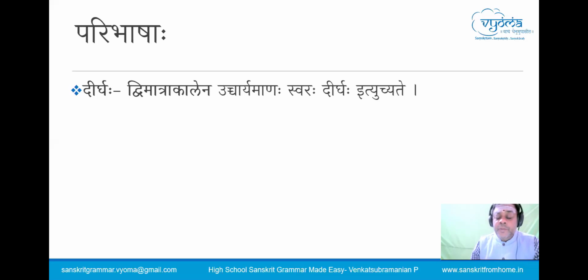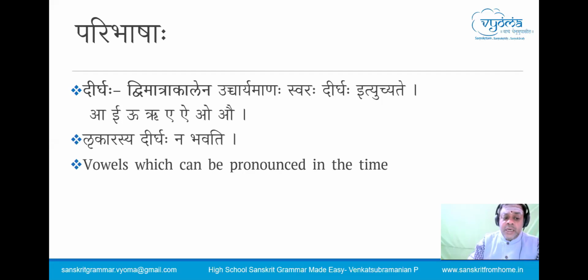Dirgaha, dvimatra kalena uchcharyamanaha swaraha. We understood this. A, I, U, R. A, I, O, Au. Now, how did A, I, O, Au come in this Dirgha Swara? If we take the component of Ekara, A plus E becomes A. For example, Gana Ishaha, Ganeshaha, Para Upakaraha, Paropakaraha.